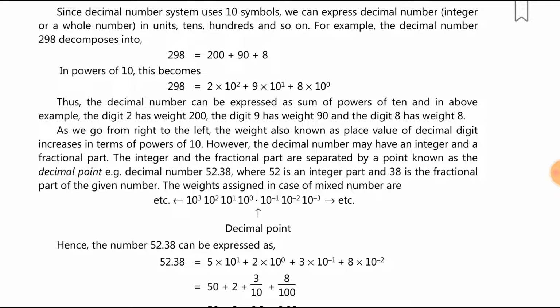And to the right side, 10 raised to power minus 1, 10 raised to power minus 2, 10 raised to power minus 3, etc. Hence the number 52.38 can be represented as 5 into 10 raised to power 1 plus 2 into 10 raised to power 0 plus 3 into 10 raised to power minus 1 plus 8 into 10 raised to power minus 2. So if we add the values, we will get 50 plus 2 plus 3 upon 10 plus 8 by 100. So it becomes 52.38.